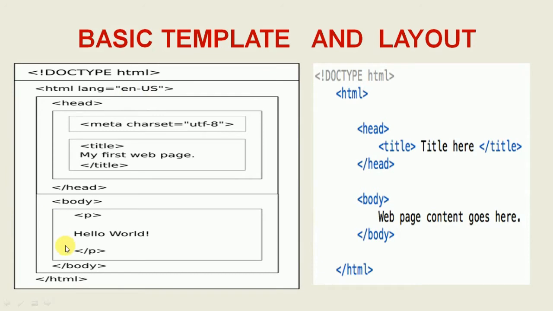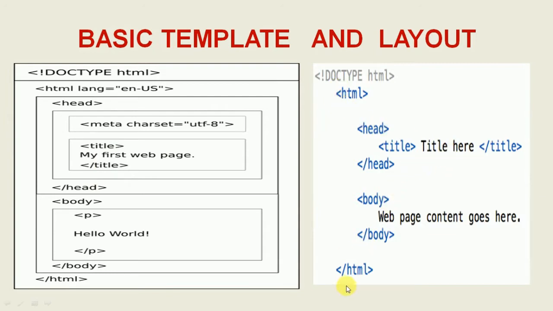Head is the heading part of the HTML. In the head, meta is some information collected in the head, like passwords or hidden data, CSS data, JavaScript data, Bootstrap data. Those data are collected in the head. And in the head, we will make a title. This title is my first web page. Okay, or we can create it here.